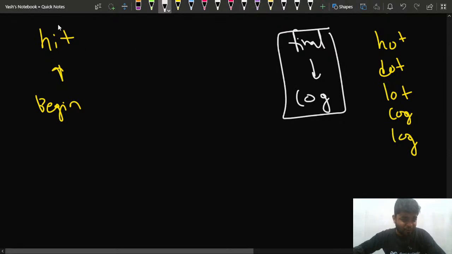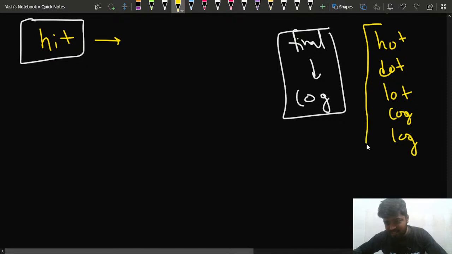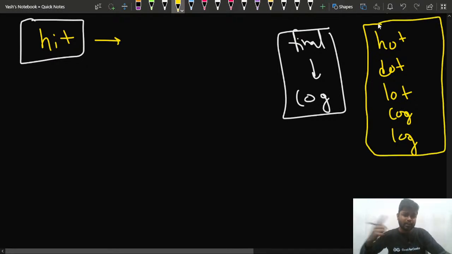So if you have this particular starting word as hit, this is the starting word that you have. What you can do is, in each step, you can change one of its alphabets or one of its letters. So what you have is hit, and you can choose the changed word from the given dictionary that you have. This is the set of words that you have, so from this set of words, you can choose one.